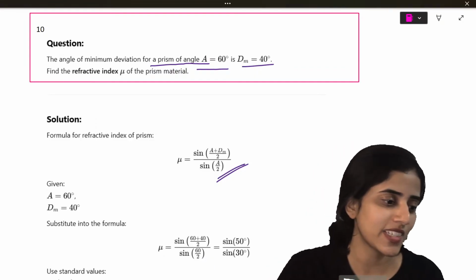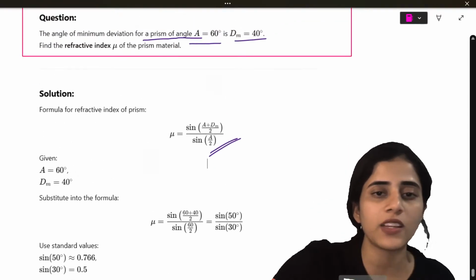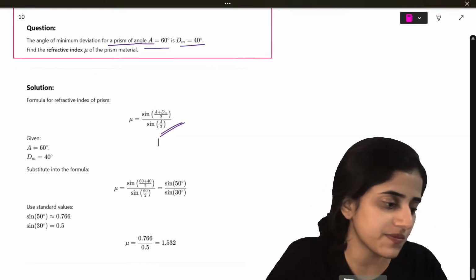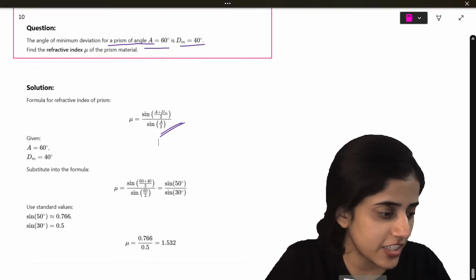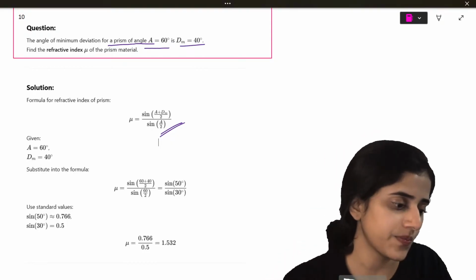Quickly tell me, are you all getting what is the answer? Are you all getting 1.53? Yes, Ashia, I will do it. I'll do all the 5 markers now.